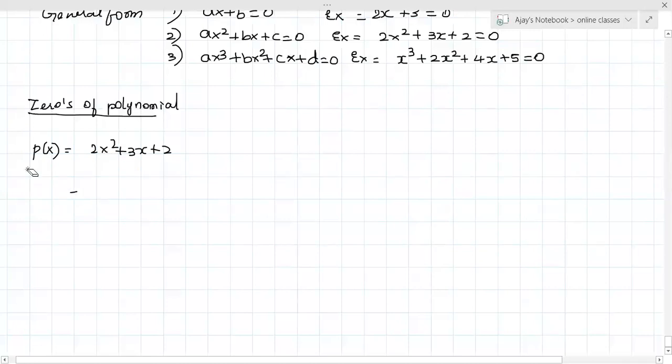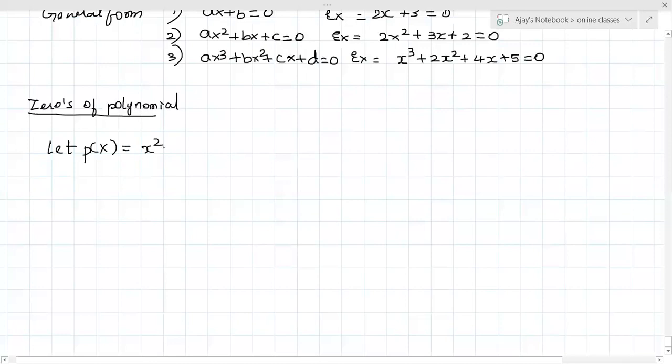What is this zeros of polynomial? Let me take an example. Let P of x be x square minus 3x minus 4.